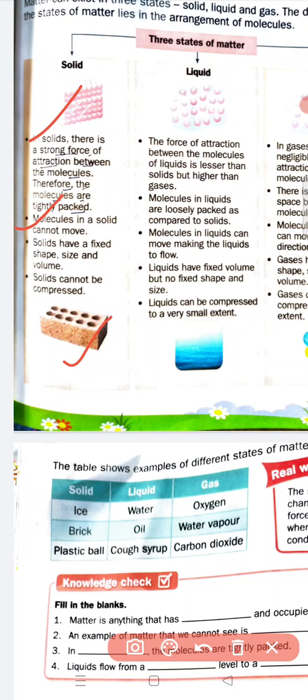And if you compress or put pressure on a solid, it cannot be compressed. The molecules of a solid are tightly packed, and they have a strong force of attraction.